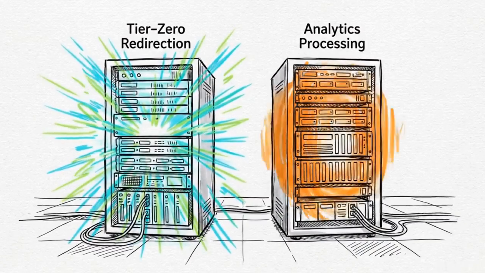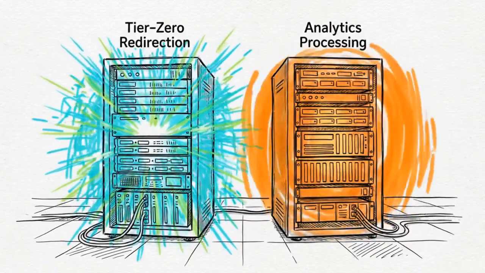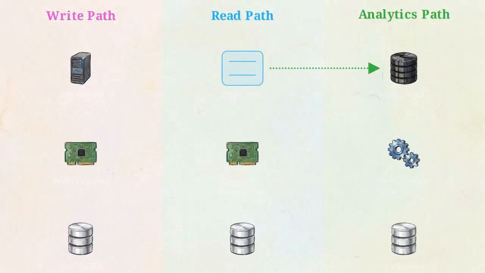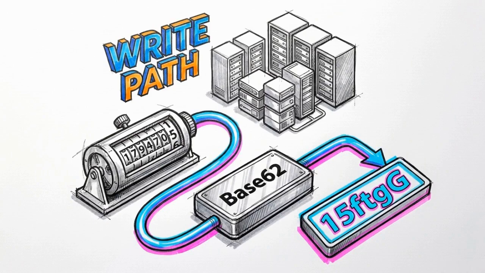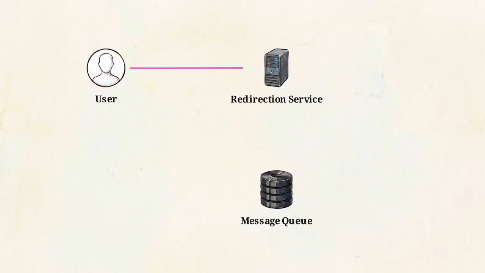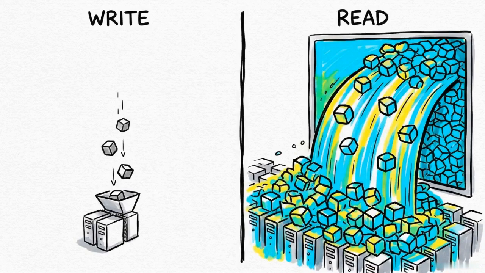This follows the golden rule of scale: never allow a secondary operational requirement like analytics to block a Tier 0 critical path like redirection. Bringing these components together reveals the complete global architecture, separated into 3 distinct zones. The write path solves the collision problem using distributed counters and Base62 encoding. The read path embraces the 302 redirect for data visibility while protecting the database through layered caches and request coalescing. And the analytics path ensures sub-10 millisecond speeds by offloading data ingestion to an asynchronous message queue.